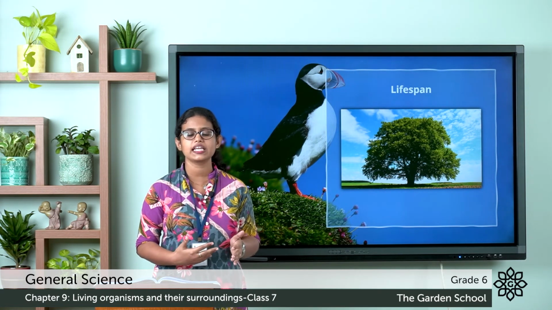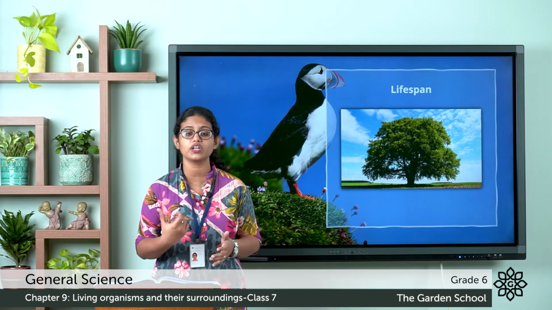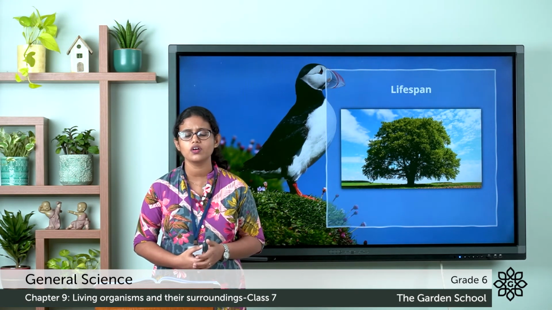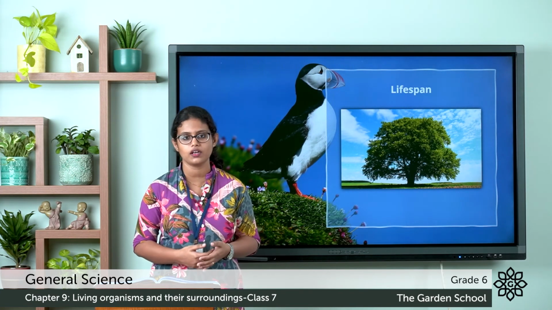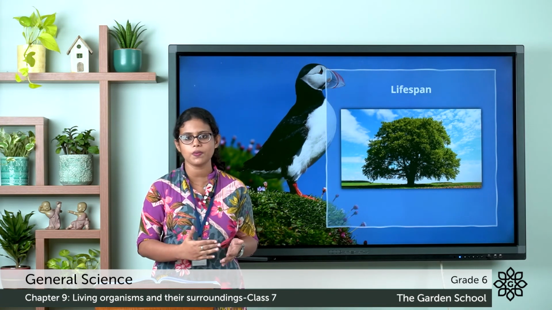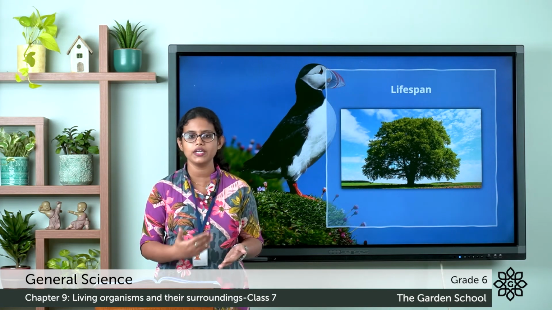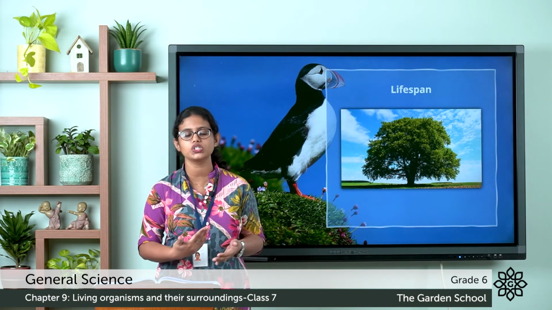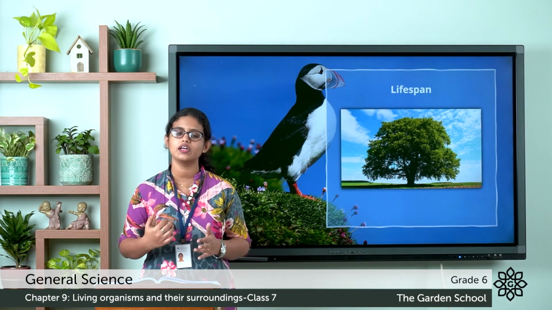A tree has a lifespan of 100 years, but a herb lives for a few months. These are the different characteristics of living things.